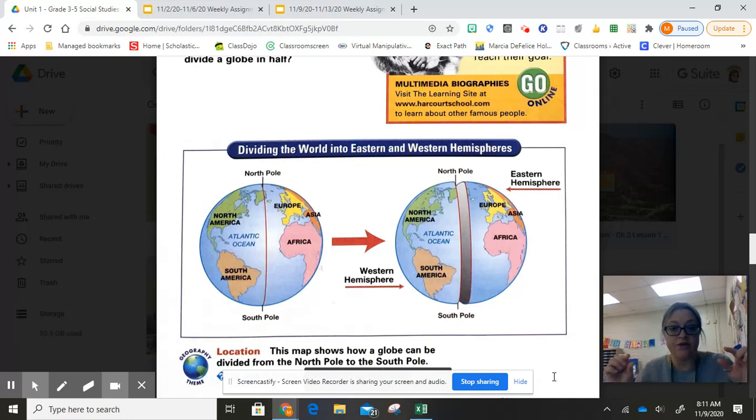So again, look at the title there in that dark blue oval, dividing the world into an Eastern and Western Hemisphere. So again, on the left, you have a picture of the globe, but this time that separating line that we're going to use for our hemispheres is going vertical, up and down, cutting it from the North Pole to the South Pole, right down the Atlantic Ocean. So if you take a look there, you can see again that North America, where we live, is going to be on the Western Hemisphere. Africa and Europe and Asia are on the Eastern Hemisphere.